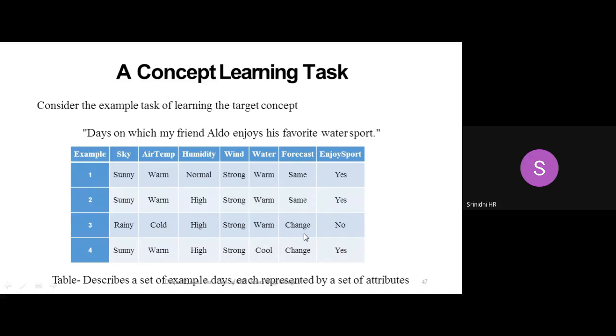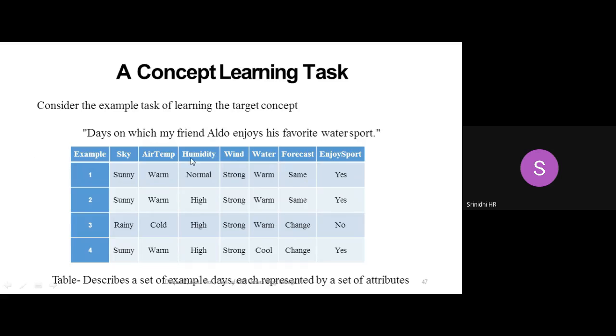My ultimate aim here is, considering all these, if I consider example 1, this is the situation: the day is sunny, the air temperature is warm, humidity is normal, wind is strong, water is warm, and the forecast is same.